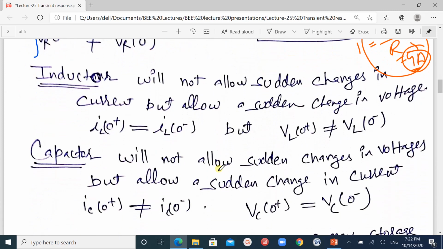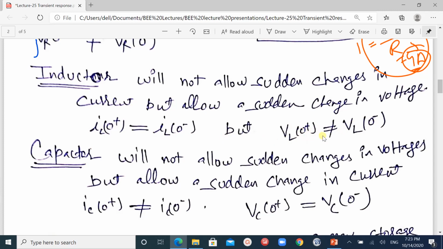Then inductance. Inductance will not allow sudden changes in current but allows a sudden change in voltage. This means there is no change in the current in the circuit, but there is a change in voltage. That is, the inductance current IL at 0 plus is equal to the inductance current at 0 minus, but the voltages are not the same.